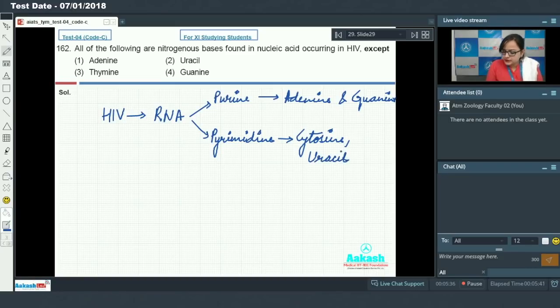Thymine is absent in RNA, while uracil is absent in DNA. So adenine, uracil and guanine are nitrogenous bases found in the nucleic acid occurring in HIV, while thymine is absent, making option 3 the answer for our question. So let's proceed to our next question.